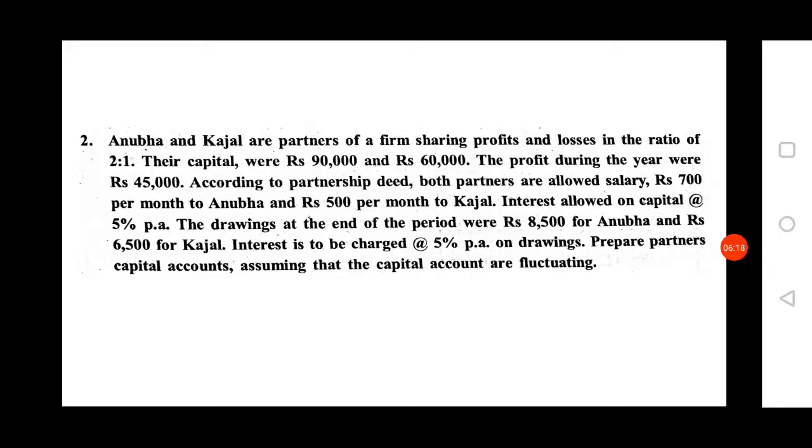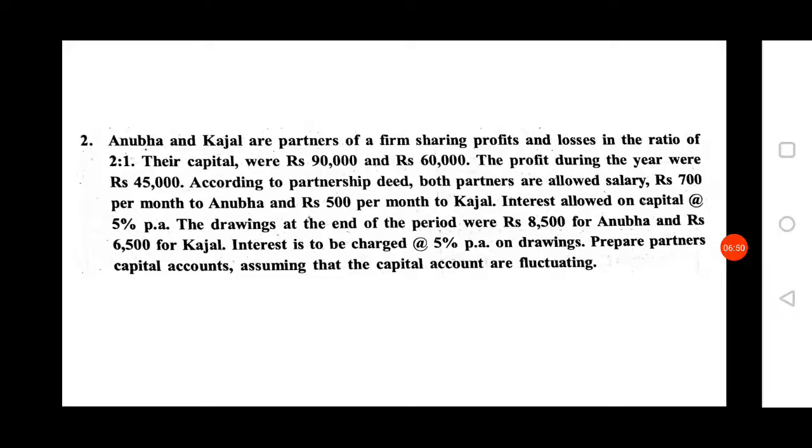That means you have to do 700 into 12, next 500 into 12. Next, in this question they have given interest allowed on capital at 5%. That means you have to calculate 5% on the capitals of the partners, that is 90,000 and 60,000. Then the drawings at the end of the partners are given as 8,500 and 6,500. Interest is to be charged at 5% per annum on drawings. That means the rate of interest on drawings is given as 5%.